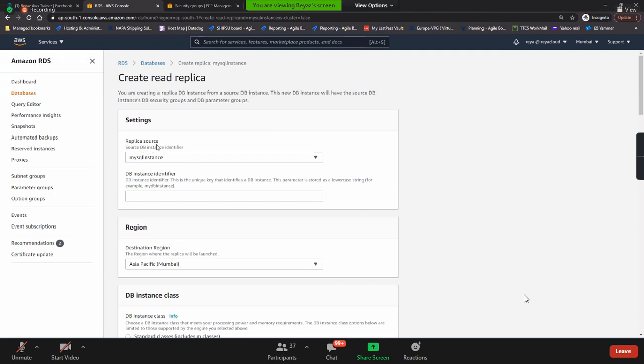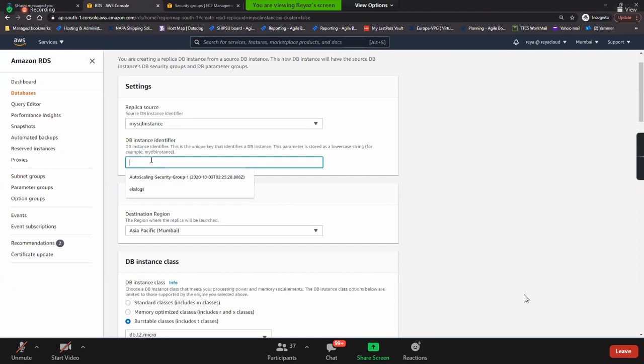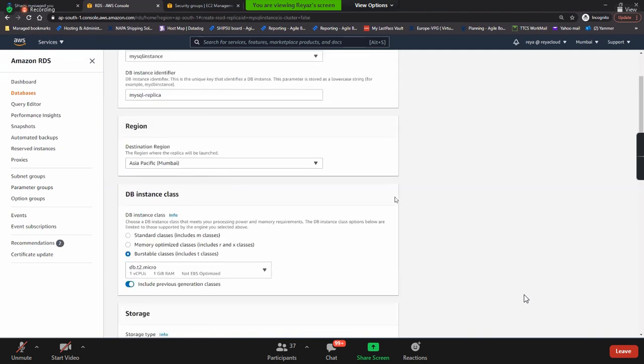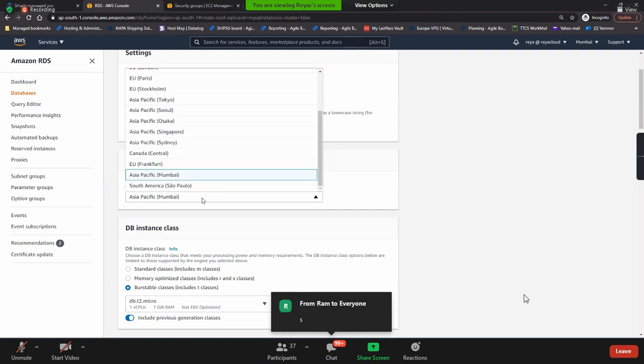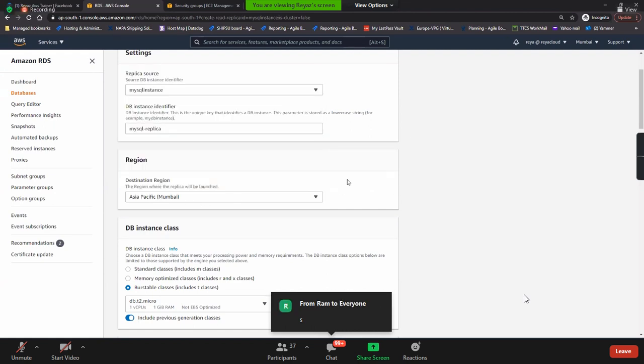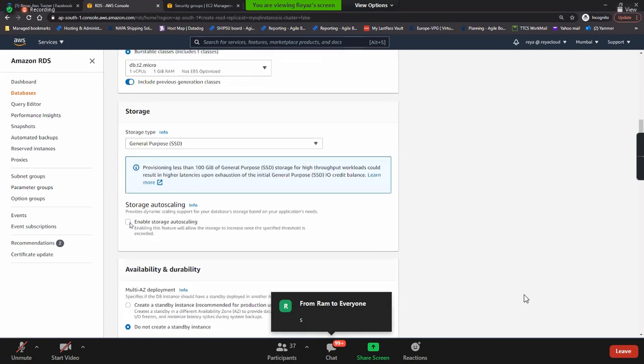Okay. So from where you want to create a replica, MySQL instance, and DB identifier, I call it MySQL replica, right? And then, did we learn that read replicas can be in multiple, different regions? So for now, you can select any region. For now, I'll be selecting Mumbai itself, and T2 micro, and I disable this auto scaling.